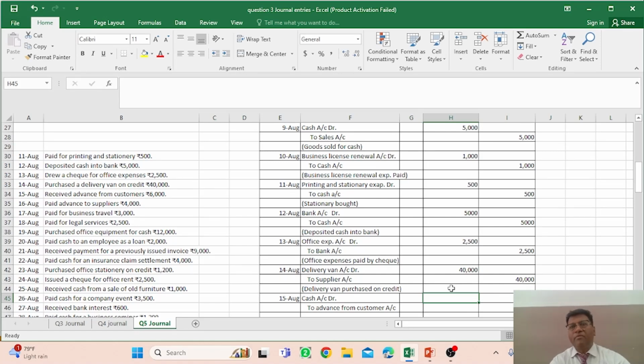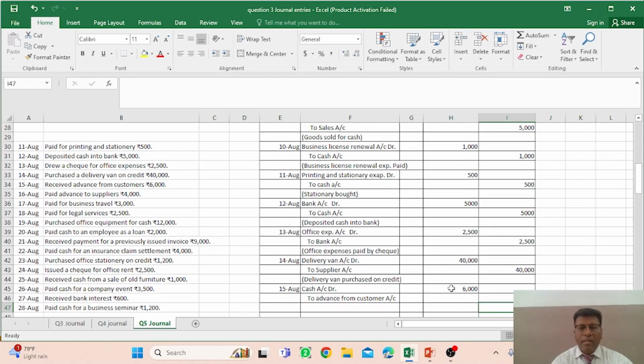If the party name is given, at that time you can mention the name of that party from whom you are taking the cash, right? So this is the transaction on 15th of August. Received advance from customers rupees 6,000. So you have to mention here rupees 6,000, right? Yes, you have to provide the narration, advance from customer received, right?